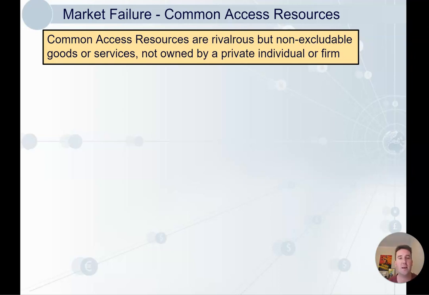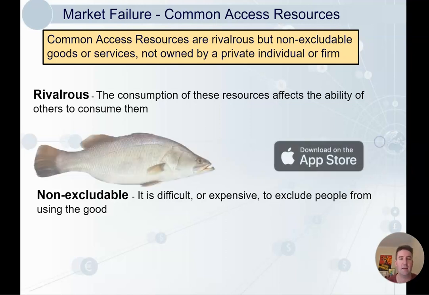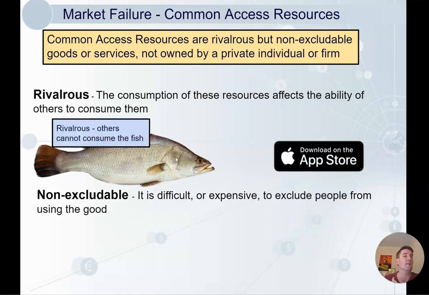A couple of new terms there. We'll make sure we know what they mean. So rivalrous, that's when you consume the resource and it means that someone else can't consume it. So I'll give you a couple of examples here. Something that is rivalrous would be a fish. Once you consume the fish, others can't consume it.